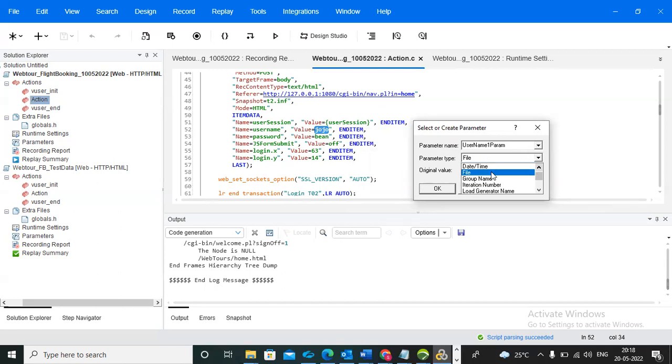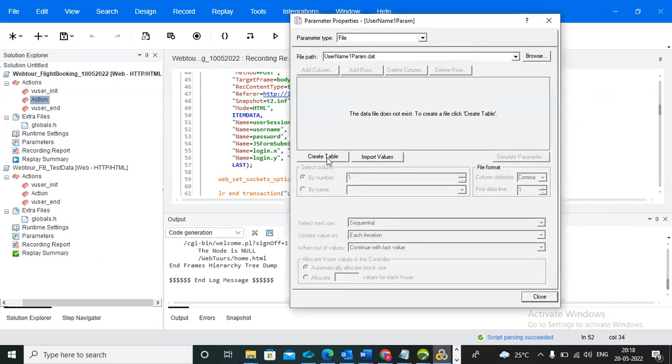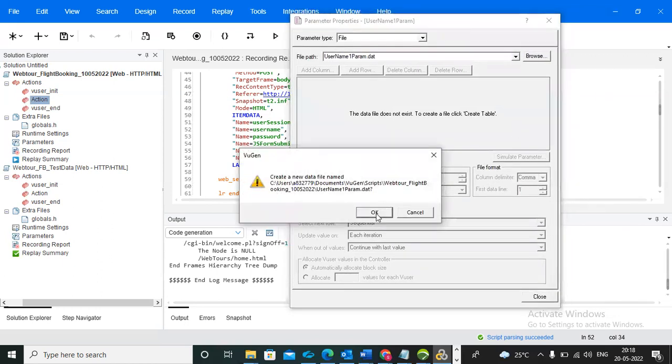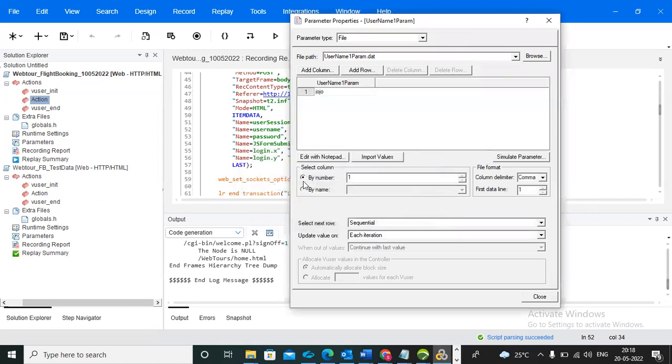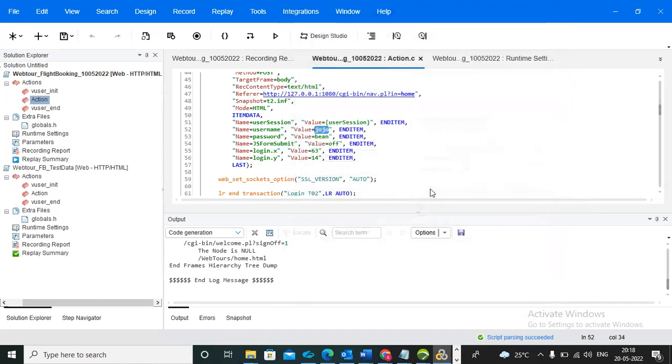Text, right? So we need to select the file, and after that click on properties. After that, you need to click on create table. Click on OK. And after that, by number, which value are we doing? Username 1 param. You need to select here by name, username param 1. And after that, click on close and click on OK.